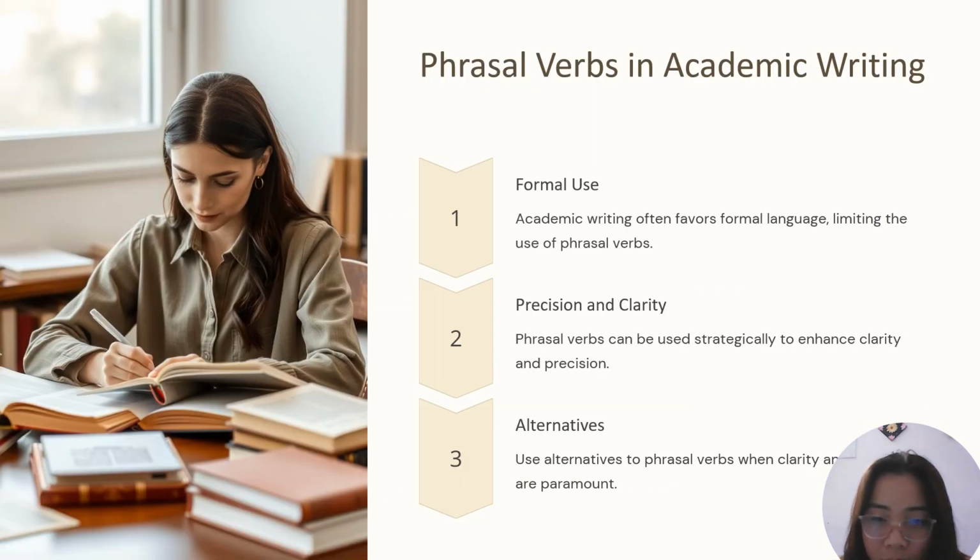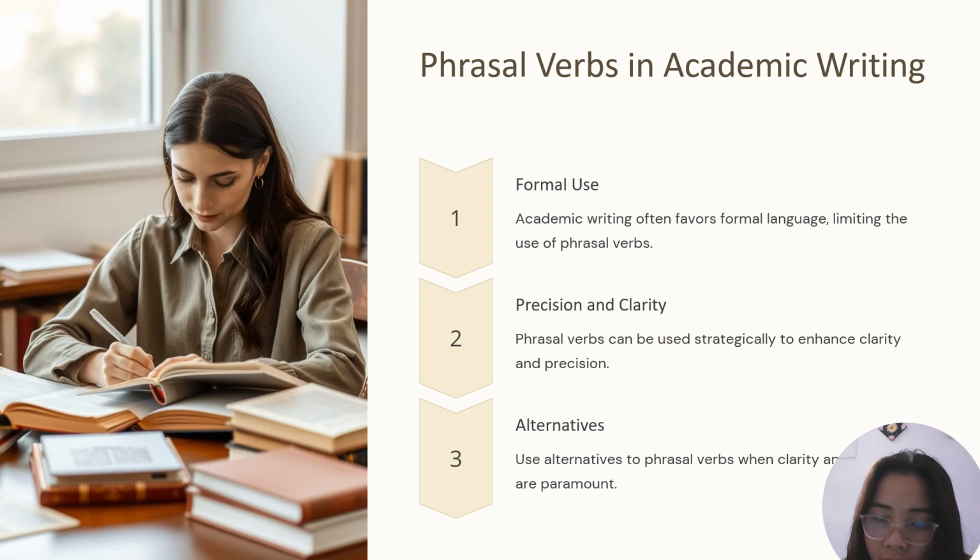Phrasal verbs in academic writing. We don't use them much in professional writing and academic writing also. Formal use: academic writing often favors formal language. Phrasal verbs are not at all formal language, so writers limit their use and mostly avoid them.